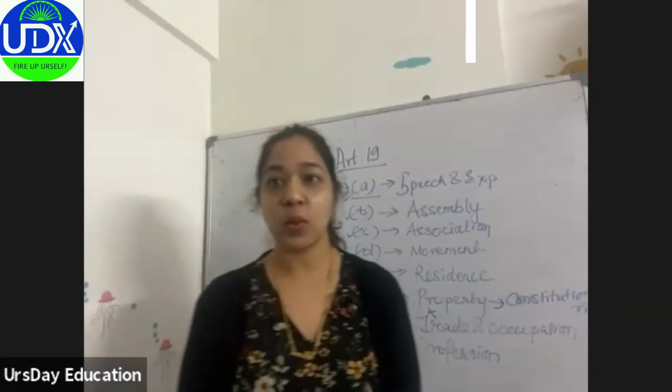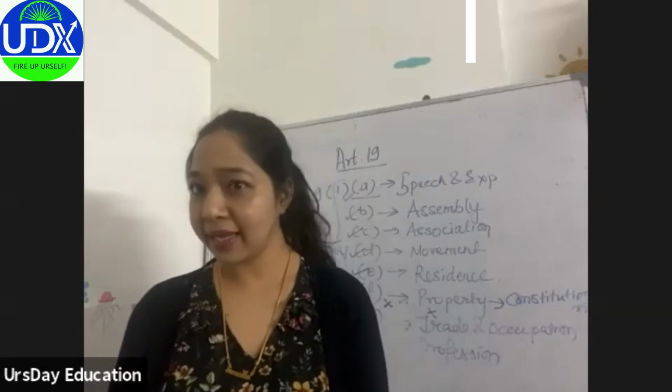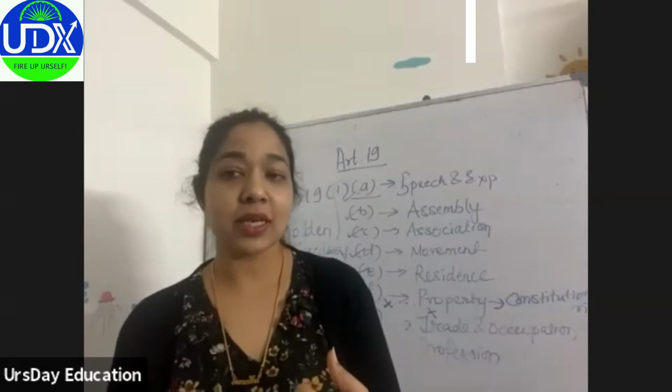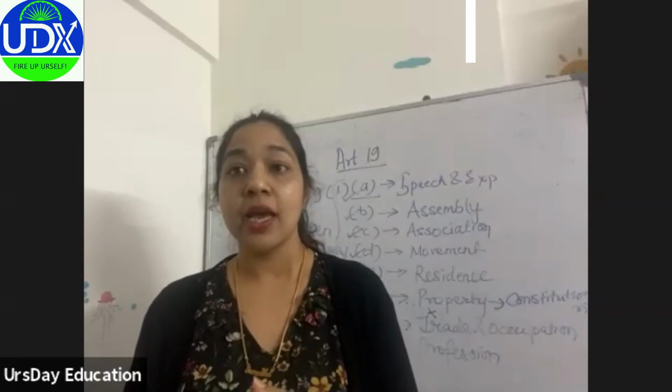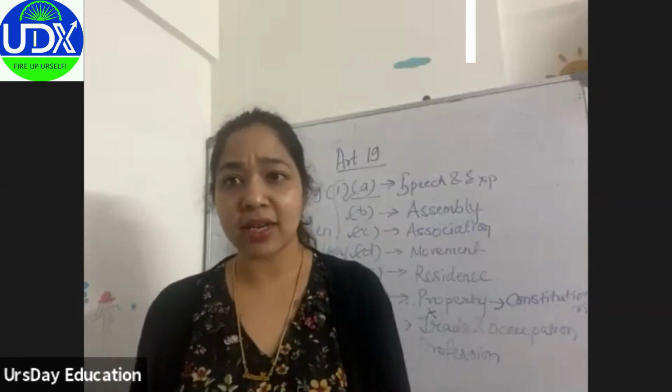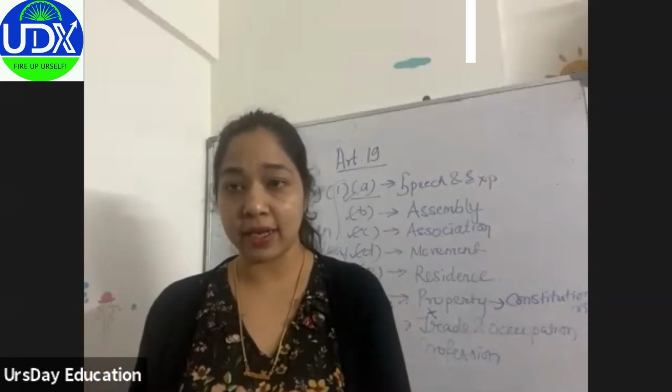Gathering in one place. Yes, gathering at one place. So it could be any gathering. It could be a public meeting, a political gathering, a social gathering, even a college gathering or any sort of gathering.